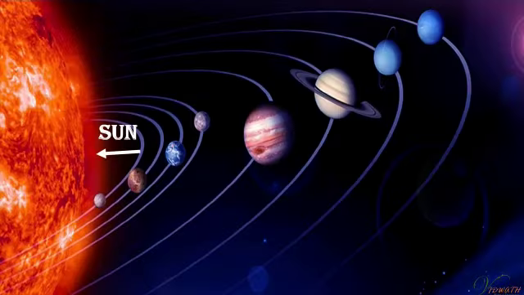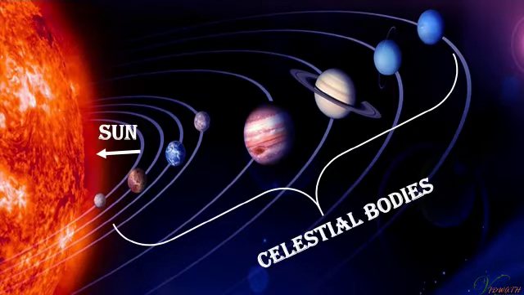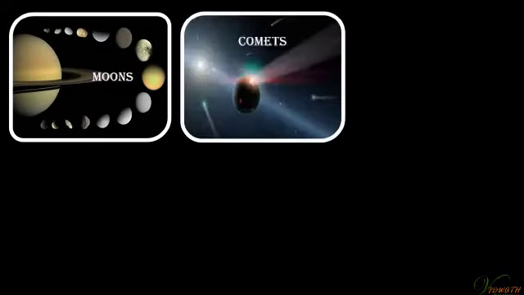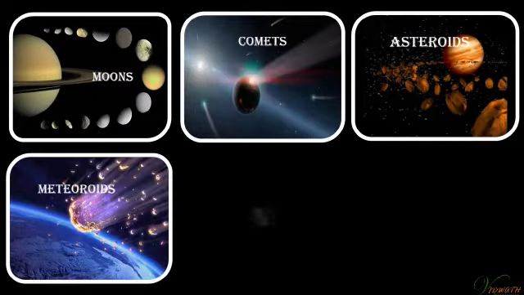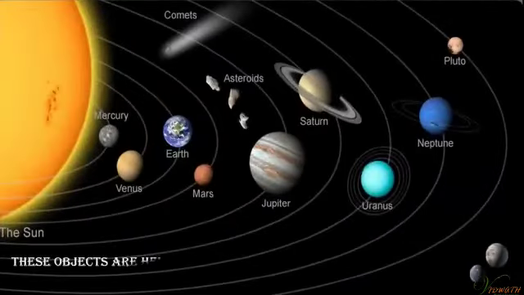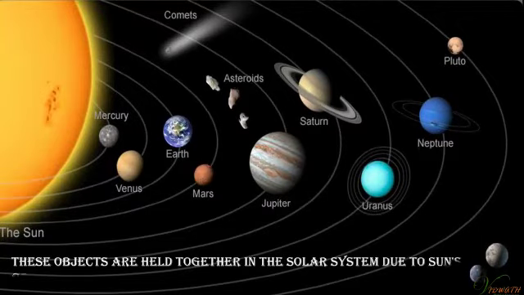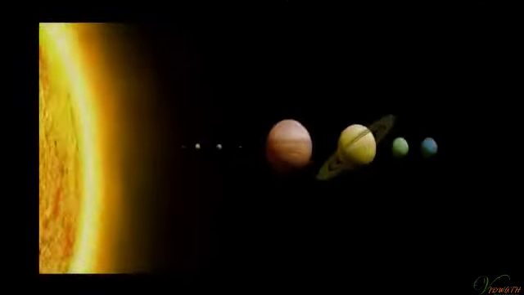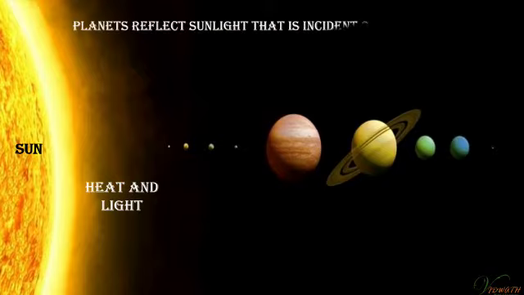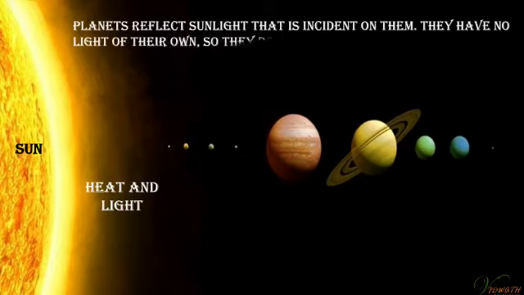The sun and the celestial bodies that revolve around it form the solar system. It comprises a large number of bodies like planets, their moons, comets, asteroids, meteors, and meteorites. These objects are held together in the solar system due to the Sun's gravitational pull. The Sun is a major source of heat and light for all the planets in the solar system. Planets reflect sunlight that is incident on them. They have no light of their own, so they don't twinkle like the stars.